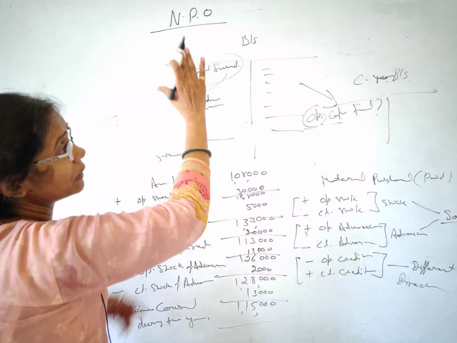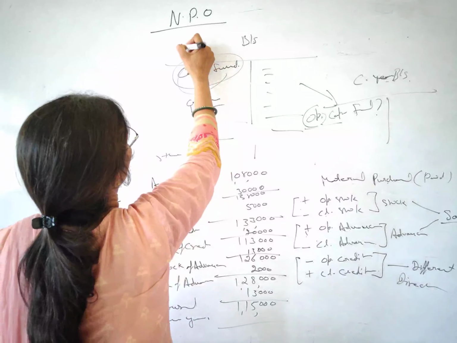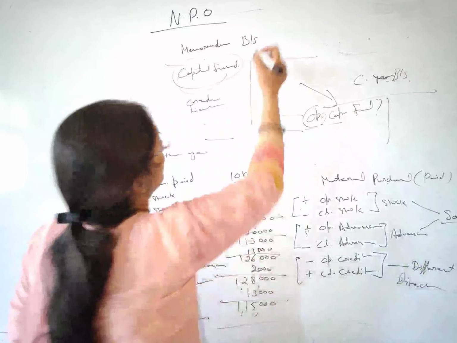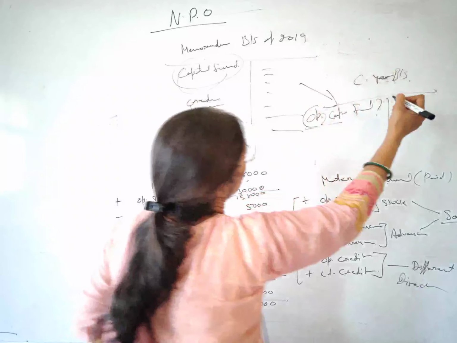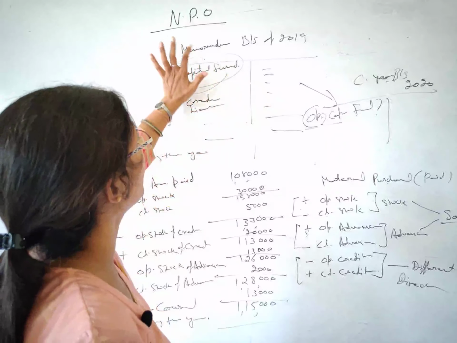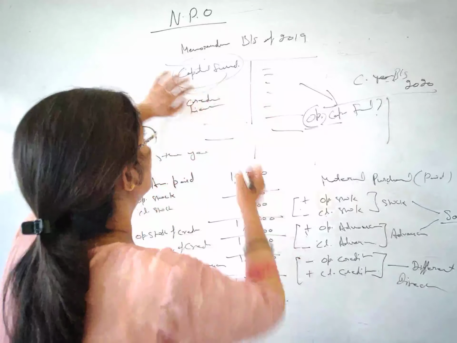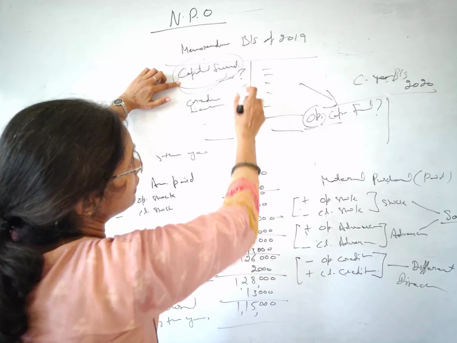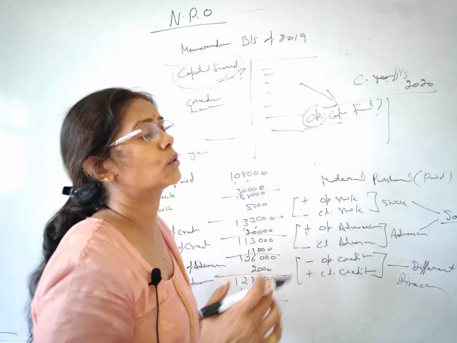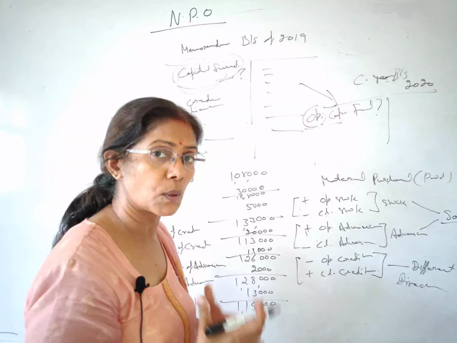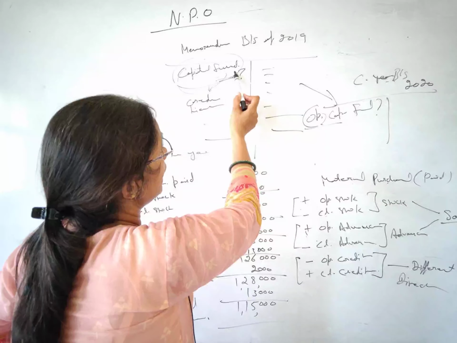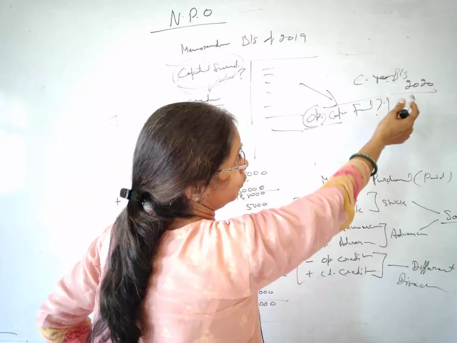For this I have to prepare the balance sheet of the previous year, and we call it the memorandum balance sheet. Suppose it's of 2019 and this one I'm preparing is of 2020. So for the opening capital I have to prepare this memorandum balance sheet of the previous year, and I will find out the capital fund. This is my balancing figure. I will fill in all these figures, which will be given in the question somehow, along with certain clues. We will put all these figures, find the capital fund, and this capital fund will be shifted to the balance sheet of the current year.